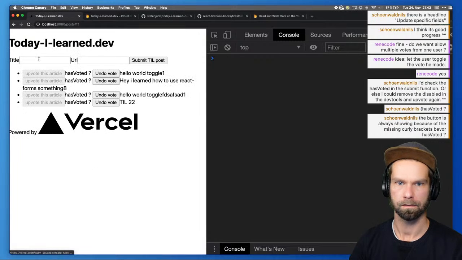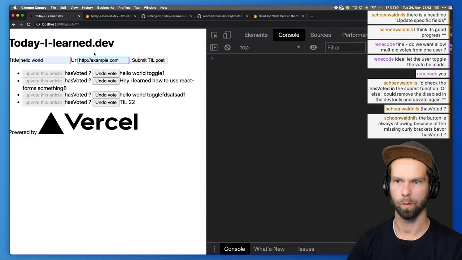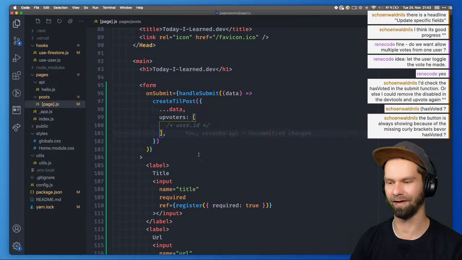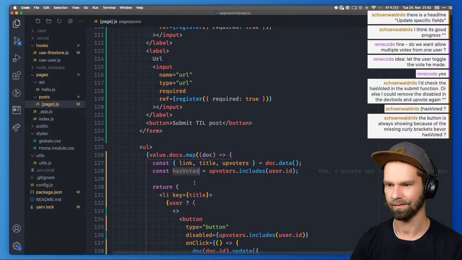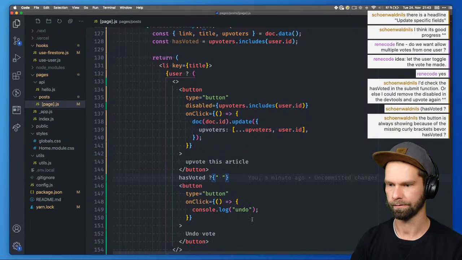Okay. So all of them have my current user ID. So when we now add another one. Okay, so that was not the problem, and Niels is right, maybe after all. So if has voted, what's that? That's not what I want to do.